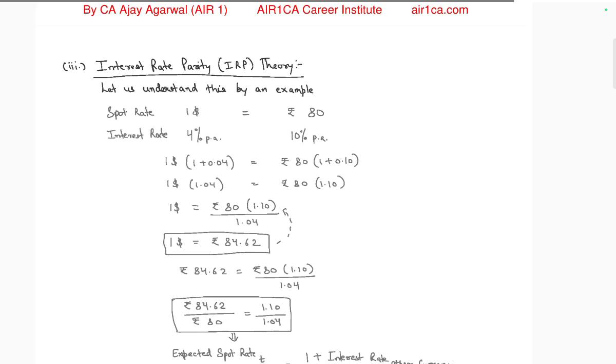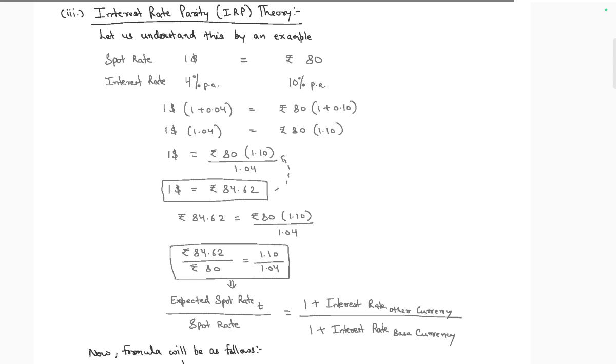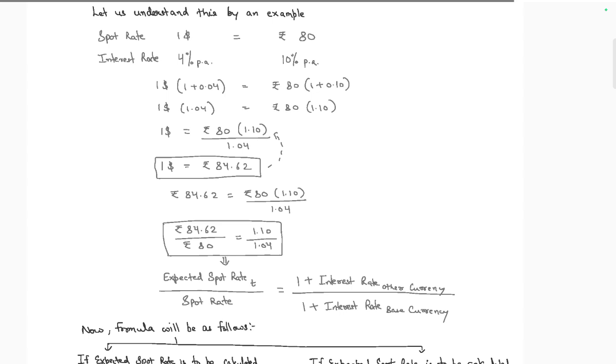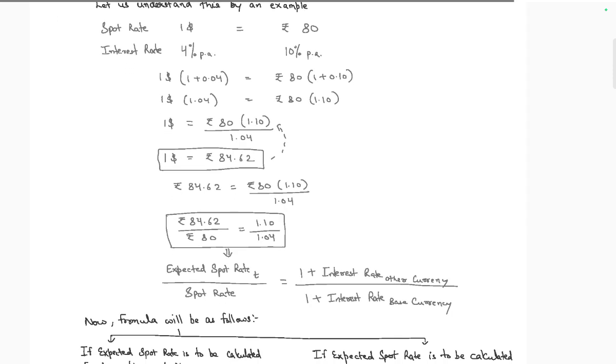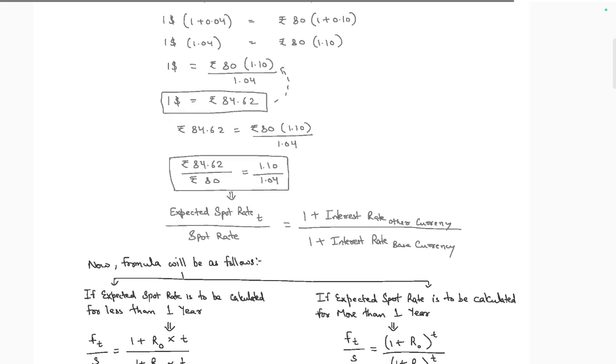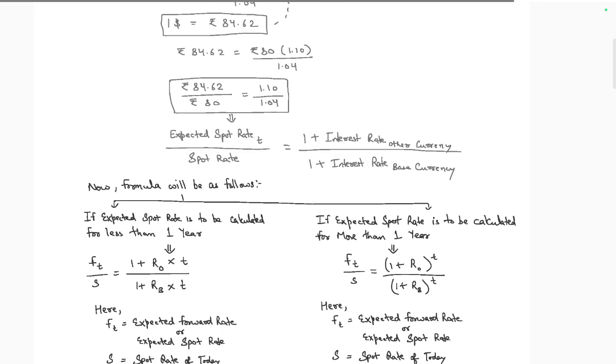The interest rate parity, IRP, let us understand this. Dollar interest rate 4%, rupee interest rate 10%. Dollar 1.05 to 81.08. So friends, 10% about 1. 8.62 into 80 by 1.0, it's pretty spot free. And see the formula will show.